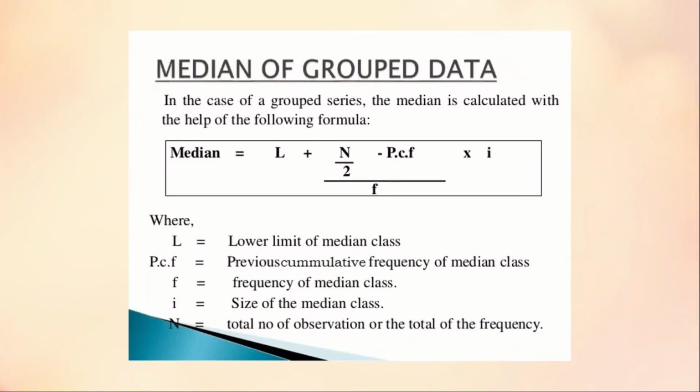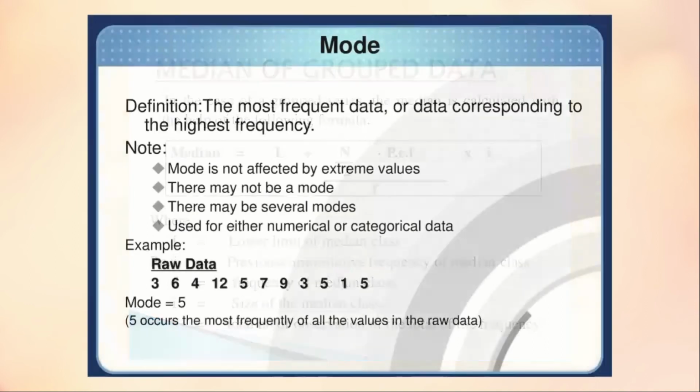So this is very important. This is for your 10th board exam, that is median for grouped data. Median for grouped data is given by the formula: Median is equal to L plus ((n by 2 minus CF or PCF) divided by f) into i, where L is the lower limit, n is the total number of observations, PCF is the previous cumulative frequency, and i is the size of the median class. You will understand each and every variable once you do the problems directly.